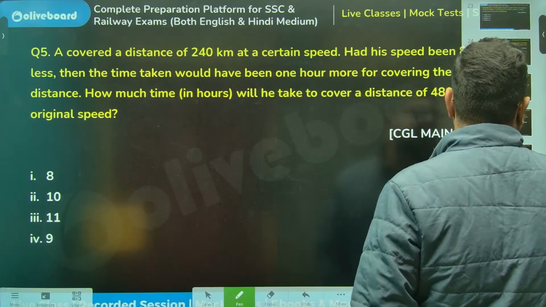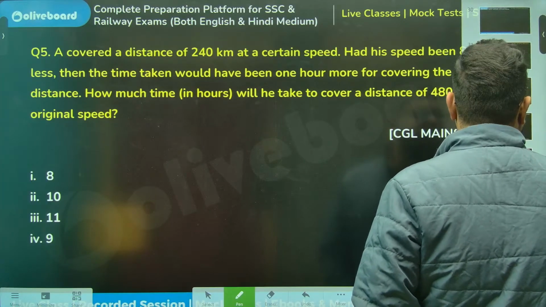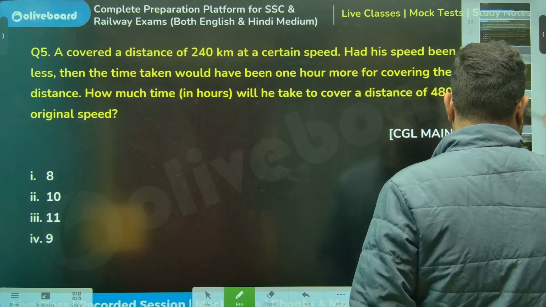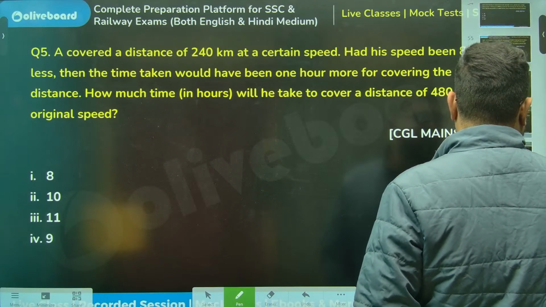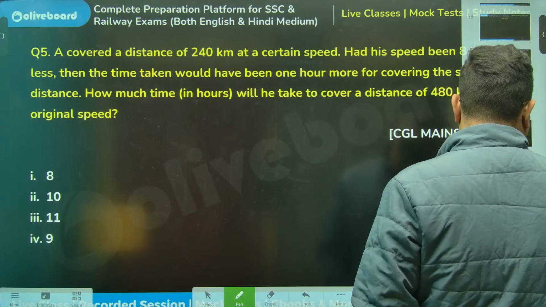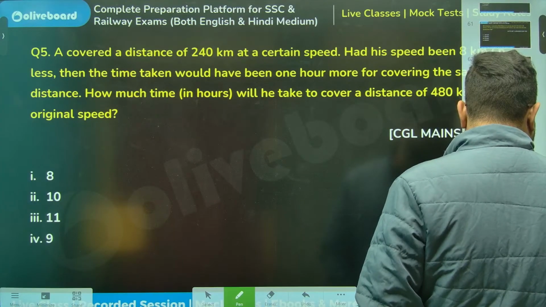NTPC ka, that question I was talking about, na? Just give me a second, sir. This is such a big chapter, na? Question ढूंढना भी it's a big deal.